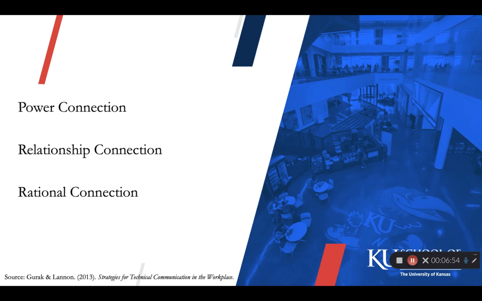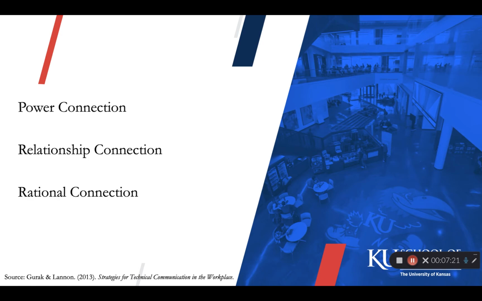When using the relationship connection, you create a bond with your reader. You want your reader to identify with you and convey the idea that we are all in this together. For the relationship connection to work, you need to respect the person who is asking. The reader's perception of the sender is a key factor in whether the persuasive message will work. We are more open to being persuaded by people we already like and trust.